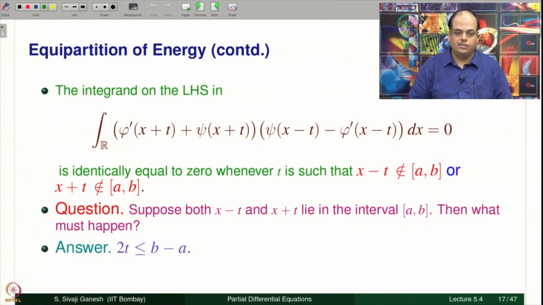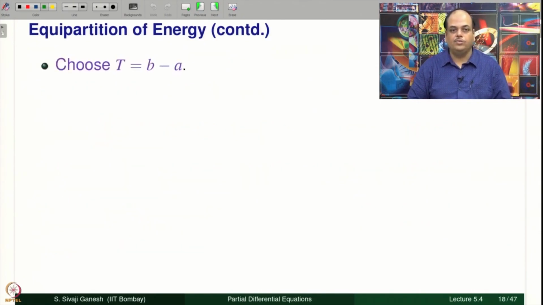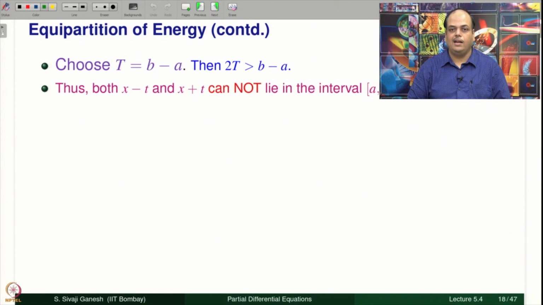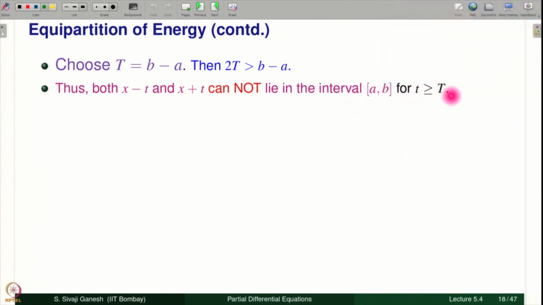Now we ask that question. So therefore we choose t equal to b minus a, then 2t will be bigger than b minus a. Therefore x minus t and x plus t, both of them cannot lie simultaneously in the interval AB for any t bigger than or equal to T.